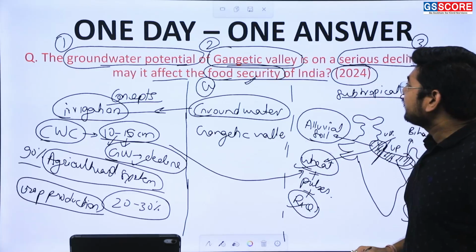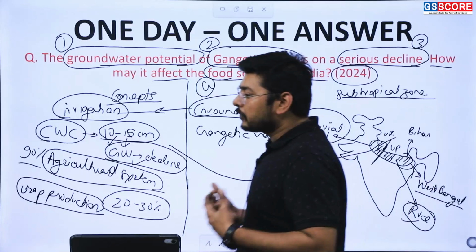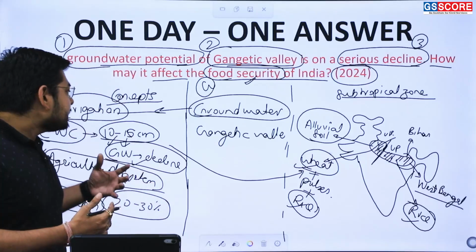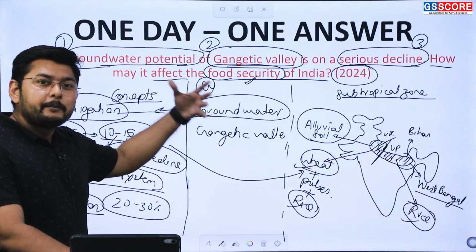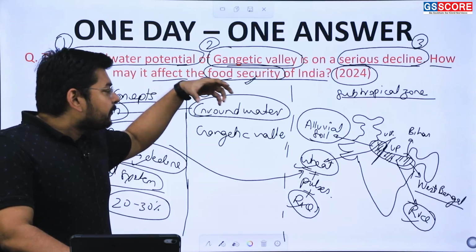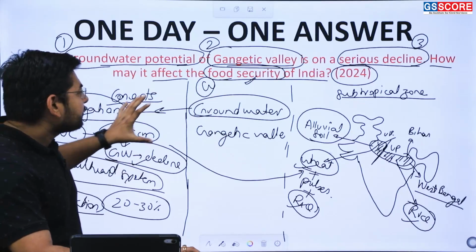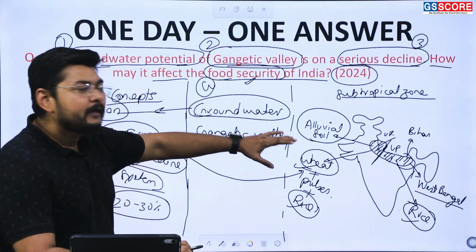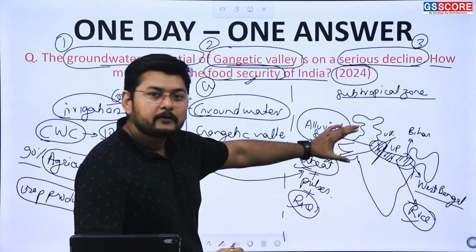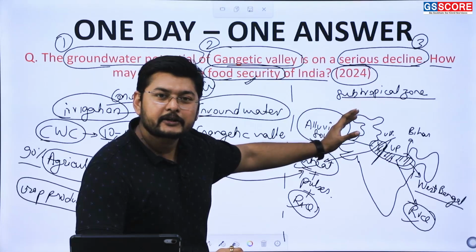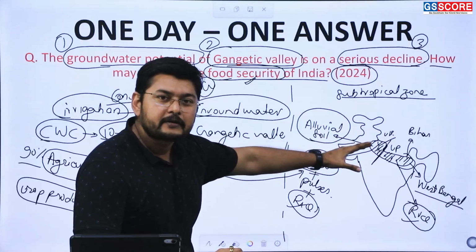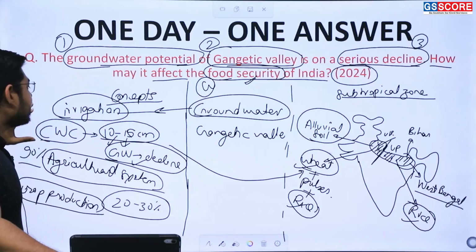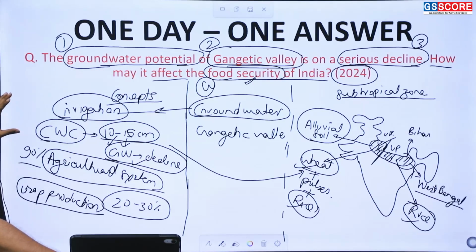Thus we see the importance of the Gangetic Valley and the groundwater potential used for irrigation. This provides us a framework where we can interlink things with the kind of soil present here. Because of the alluvial soil, it is one of the granaries of India. Despite the high connection of rivers, and the monsoonal rivers present here, the amount of water extracted and used for irrigation is very high.